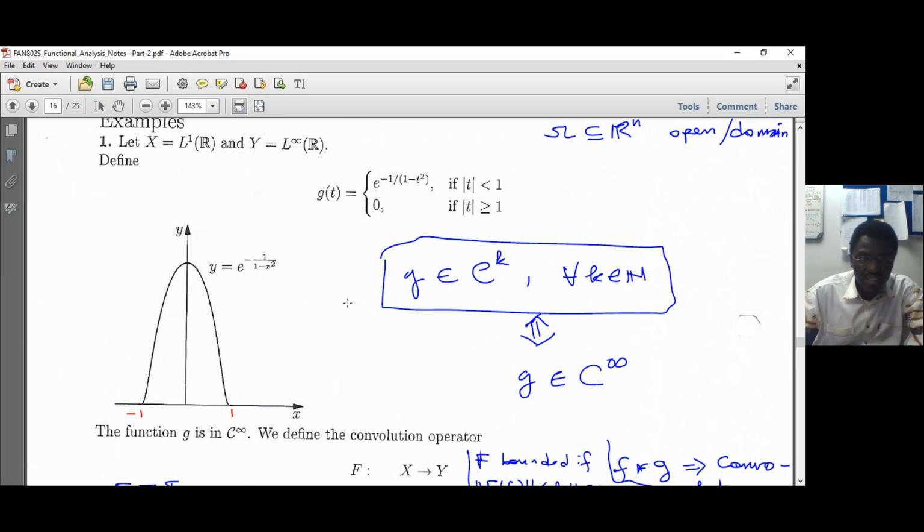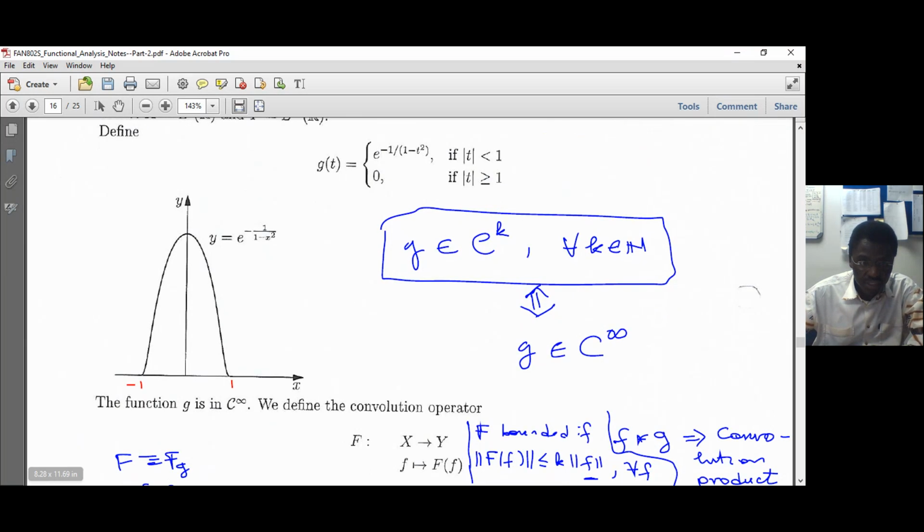Now we will use this g, which is a C infinity function, meaning that you can differentiate it infinitely many times. Remember the definition of C^k. When you say that a function is C^k, it means that it is continuously differentiable up to the kth order.